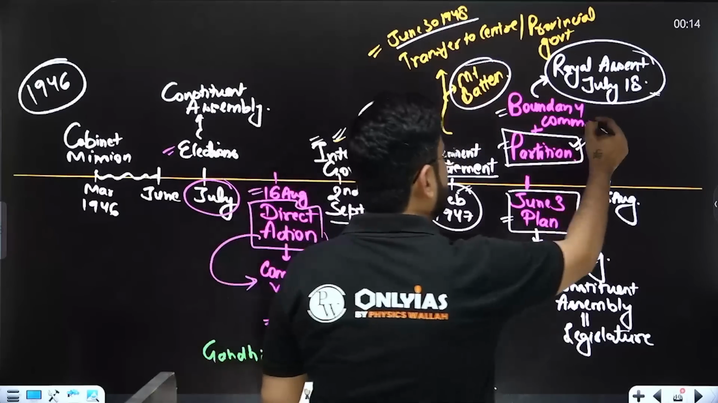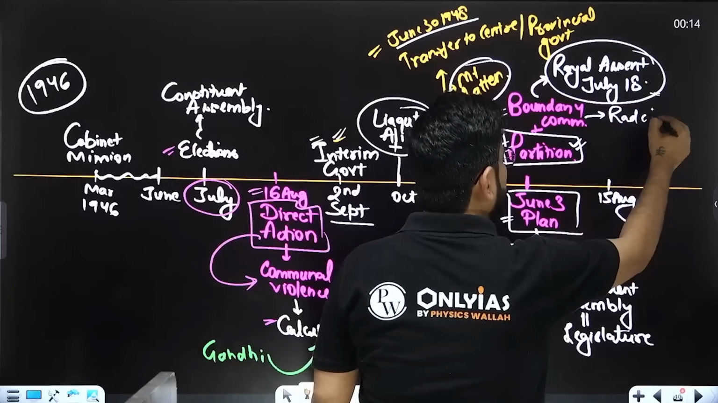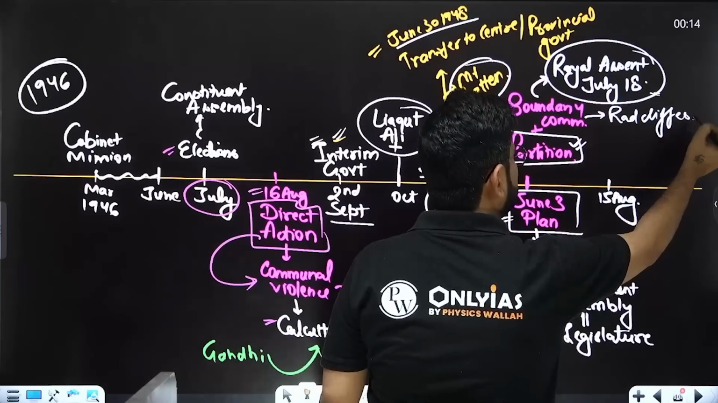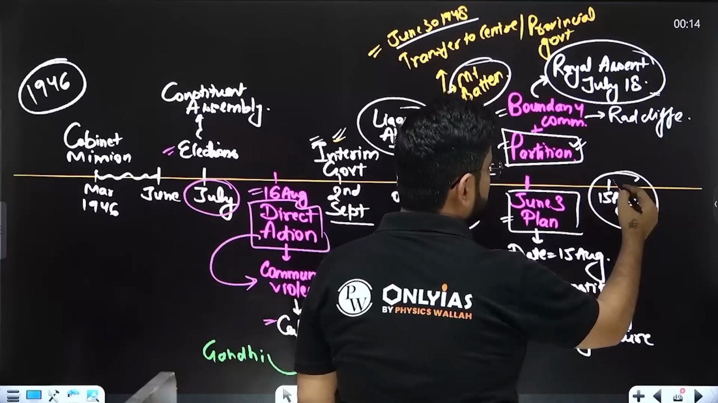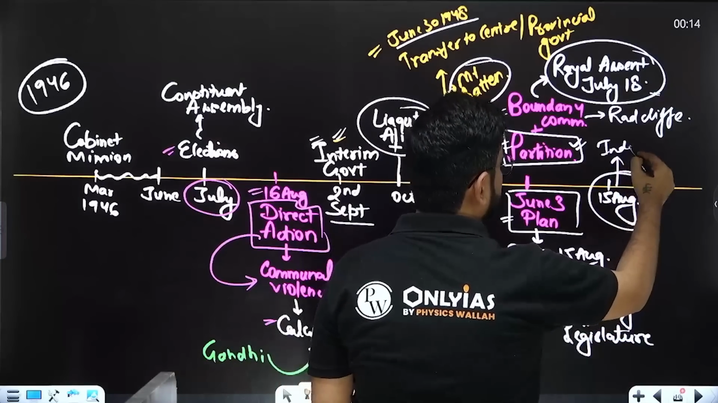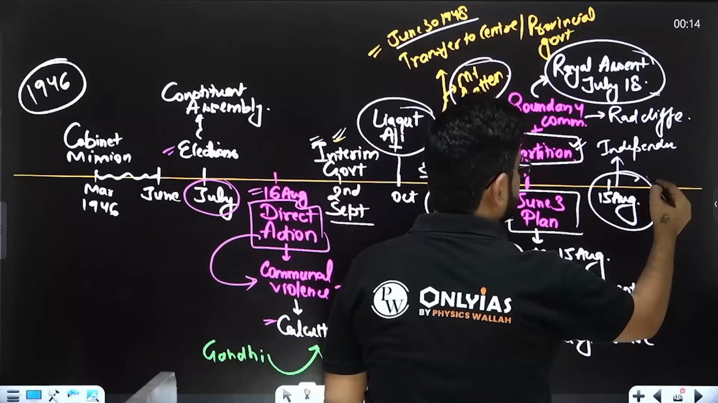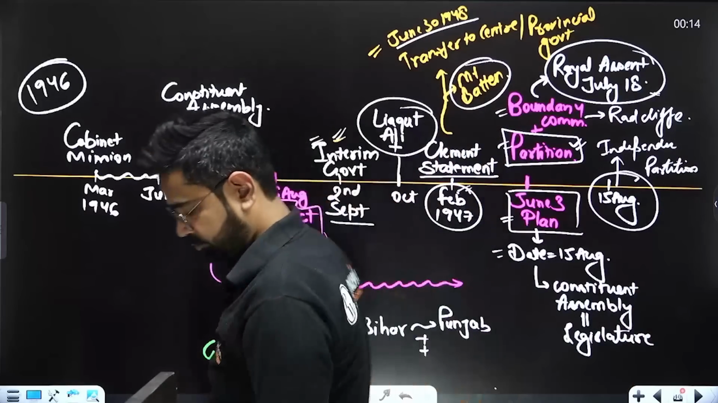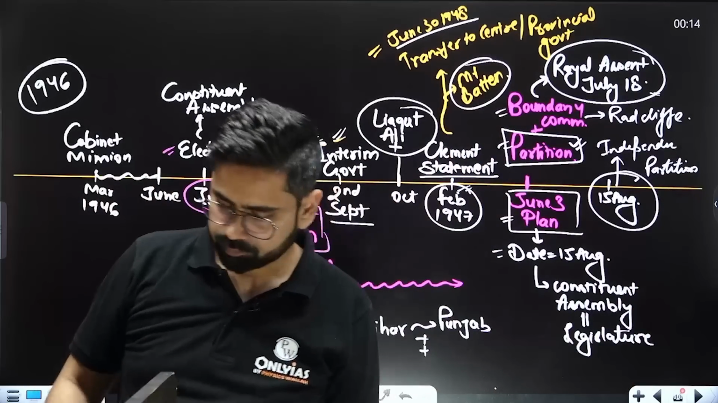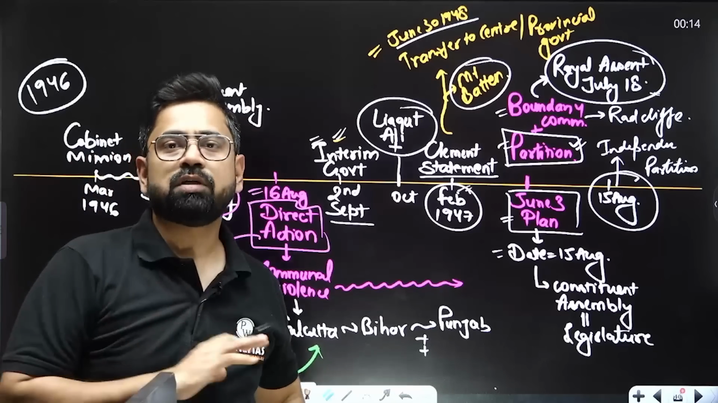There was a boundary commission under Radcliffe. Immediately boundaries were also decided, though not correct but decided, and finally on 15th of August we had independence along with partition. So this was the whole thing.